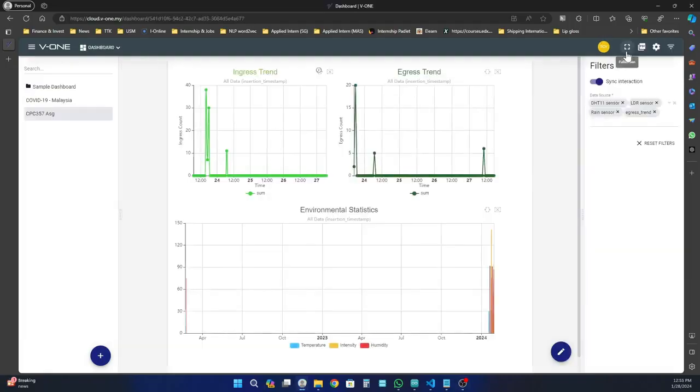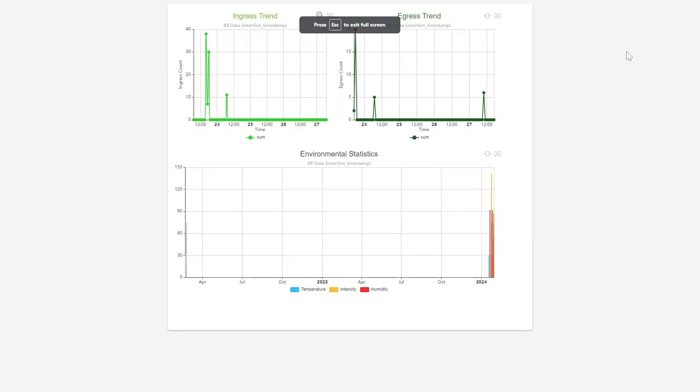On the dashboard, we are able to visualize and analyze the movement patterns of bees and also the time series environmental data.